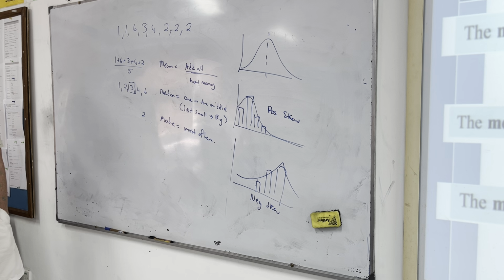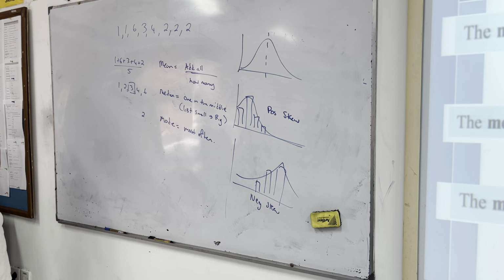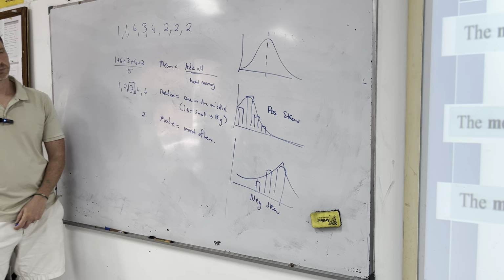If it was like 1, 1, 1, 2, 2, 2, 3, 3, would you say that there's 3 modes or just no modes? You can say there's 3 modes if you want. But if it was an equal number of all the numbers, there are no modes. I've never come across that as a question before. Good question. I'm not sure. I would say no mode then, because they're all there the same amount of times. So if it's 1, 1, 2, 2, 3, 3, 4, 4, 5, 5, 6, 6, there's no mode. Don't think they're going to ask that, but okay.